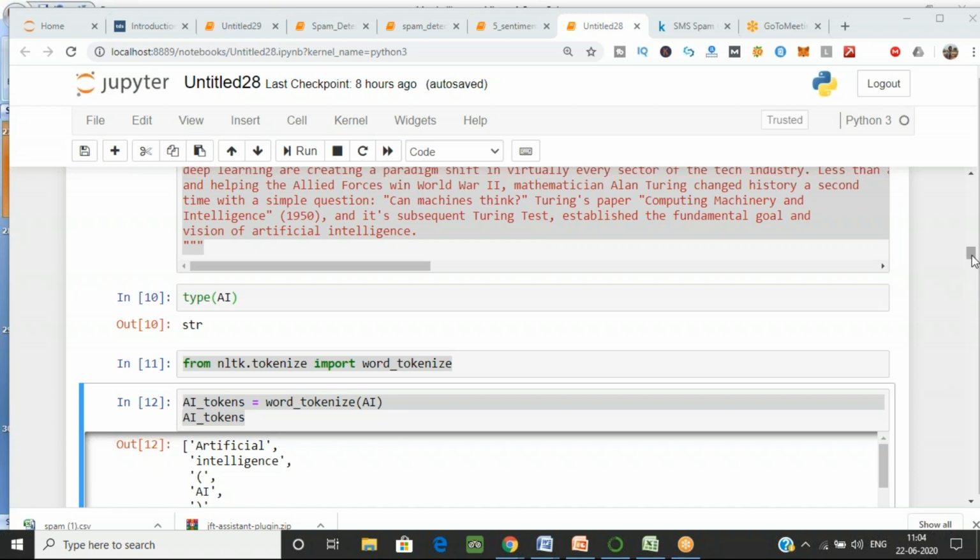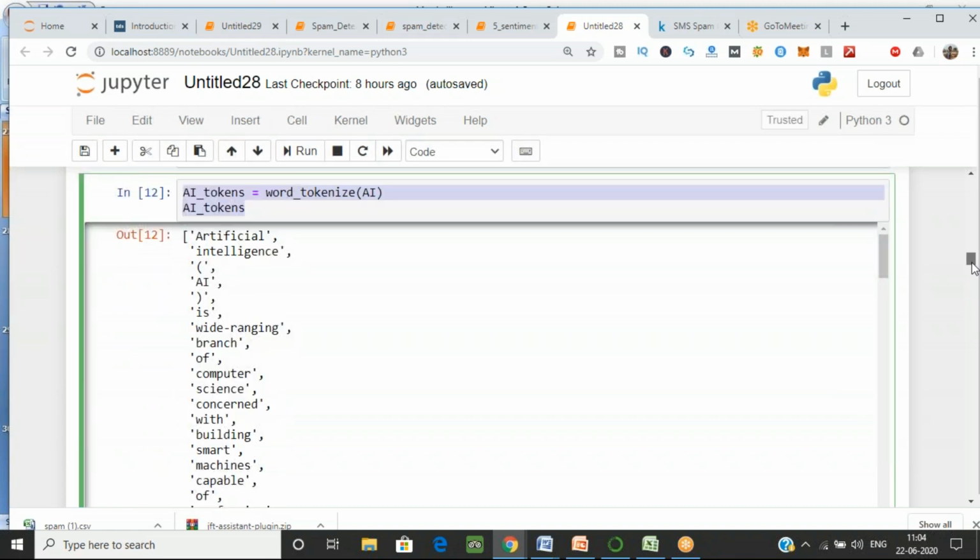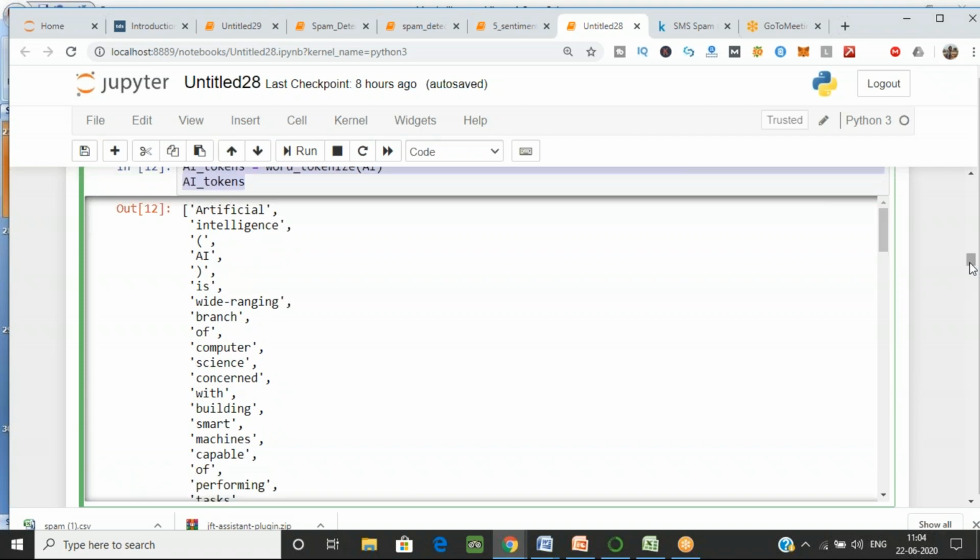So see the output on the screen. Can you see the output over here? Everything is divided into tokens now.